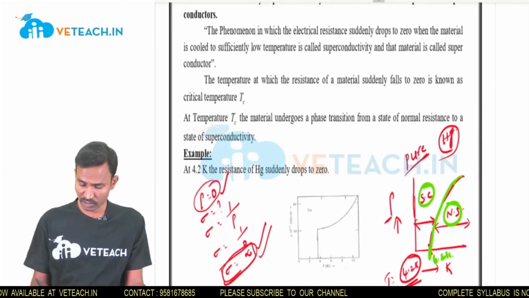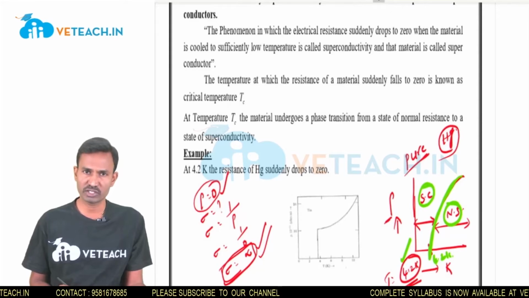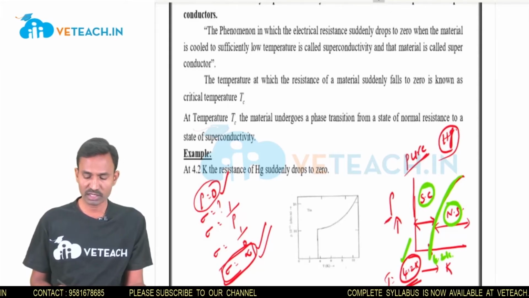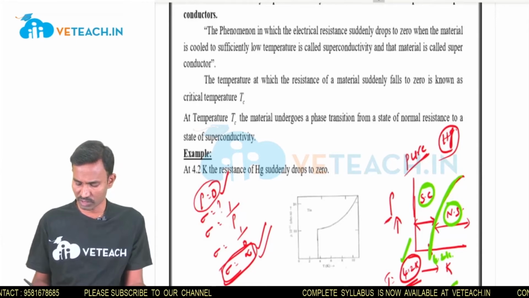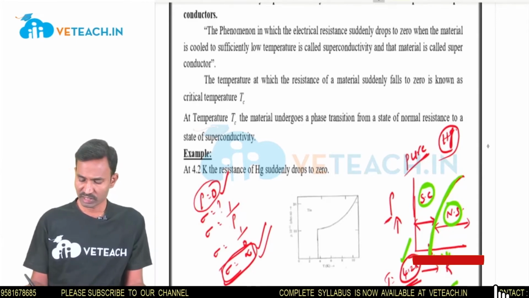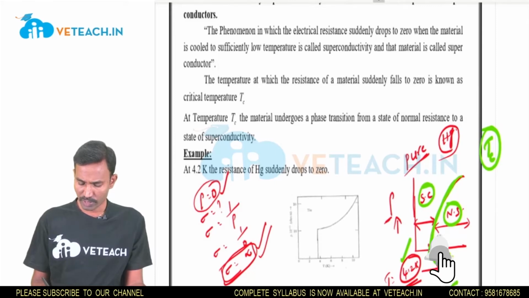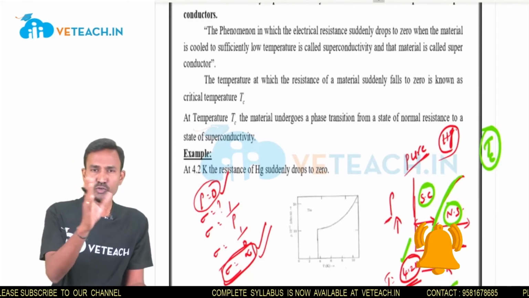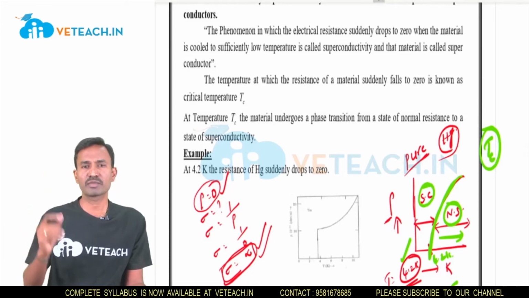The temperature at which the resistivity goes to 0 is known as the transition temperature or critical temperature, indicated with the letter Tc. Below this 4.2, the metal is converting into the superconducting state. Above 4.2, the metal is in the normal state.